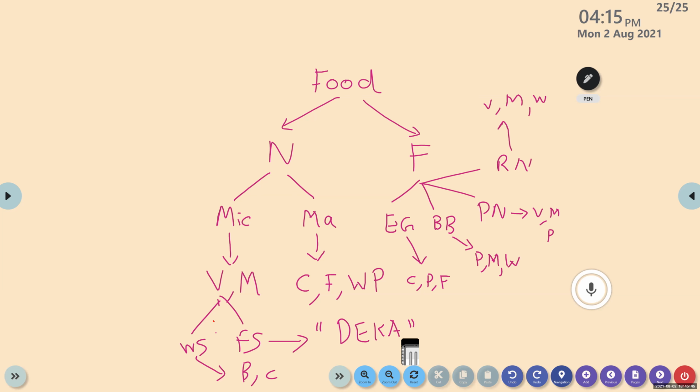Then macro. Under the macro, carbohydrate, fat, water, and protein. So these nutrients are over, right?